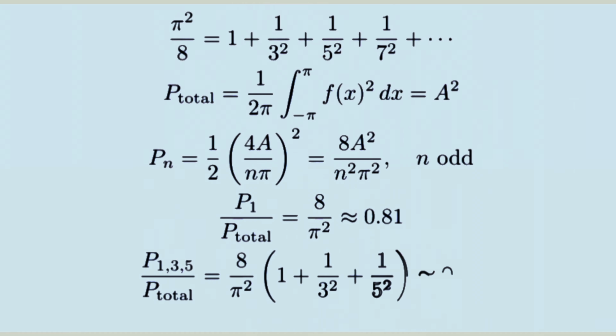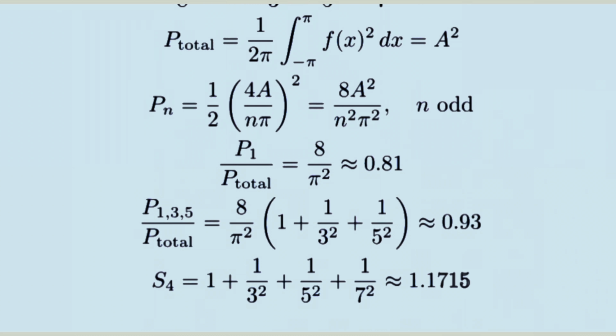Now let's include the first 3 odd harmonics, n equals 1, 3, and 5. The power fraction becomes 8 over pi squared times the sum of 1 plus 1 over 9 plus 1 over 25. This is approximately 0.93 or 93%.